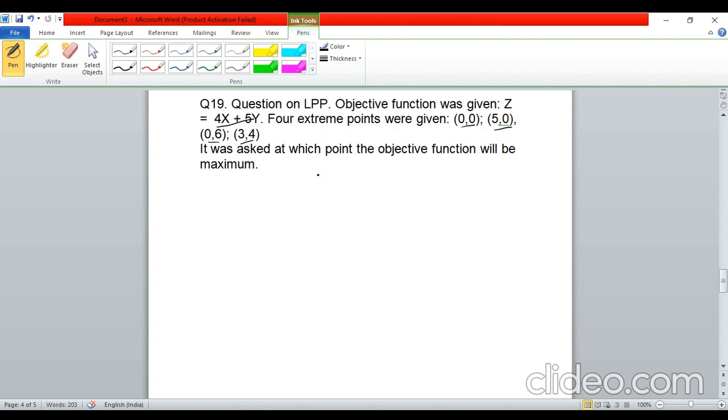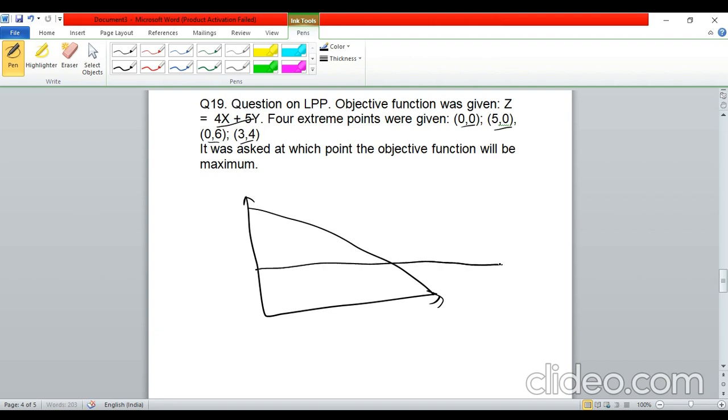Now if you know what linear programming is, we draw the constraints, we draw the objective function, and then we see what the feasible area is, and then we decide what the corner points are in that feasible area, because we know that the objective function achieves its maximum or minimum value only on the corner points, that is, only on the extreme points.